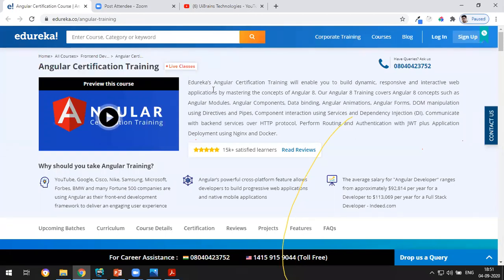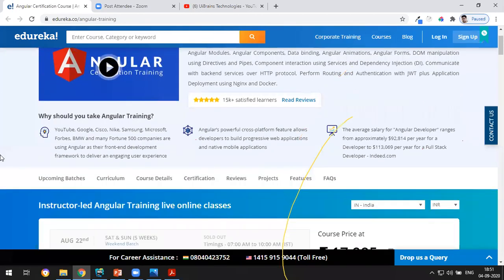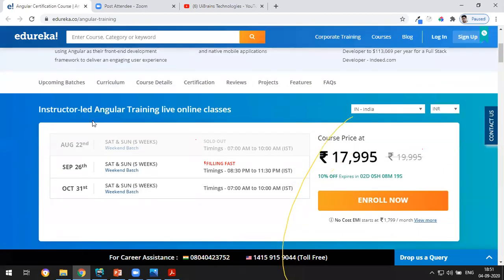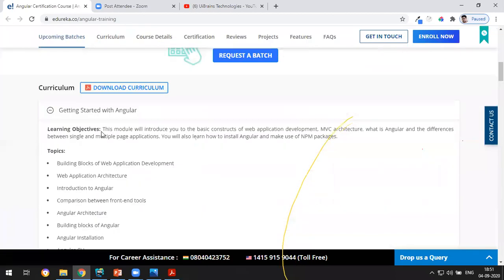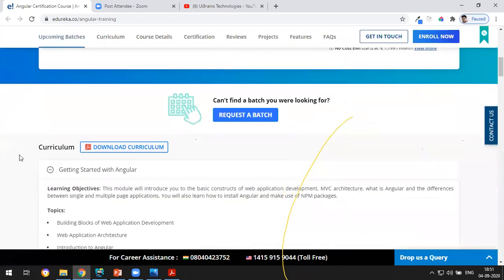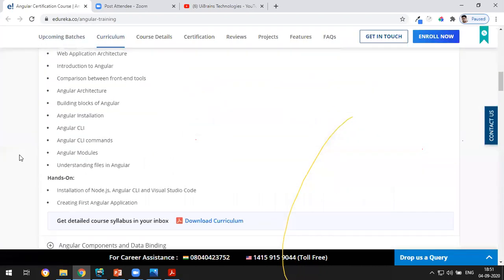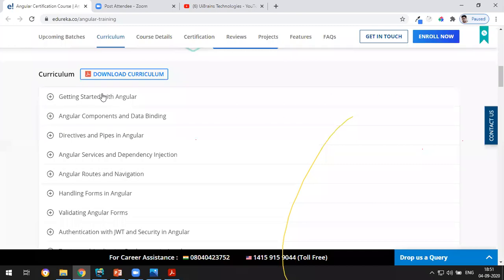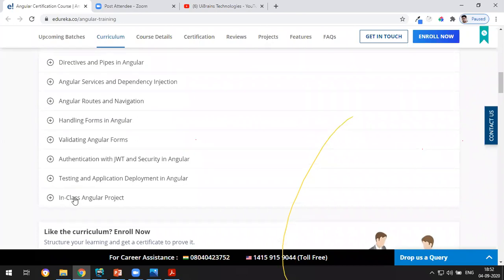But see here, what is the course curriculum? If you go to curriculum, see the fees: 17,995 after offer, 10% discount in 2 days. If you see the curriculum, it covers getting started, components and data binding, pipes, services, routing, form handling, validation, authentication, testing, and Angular project.